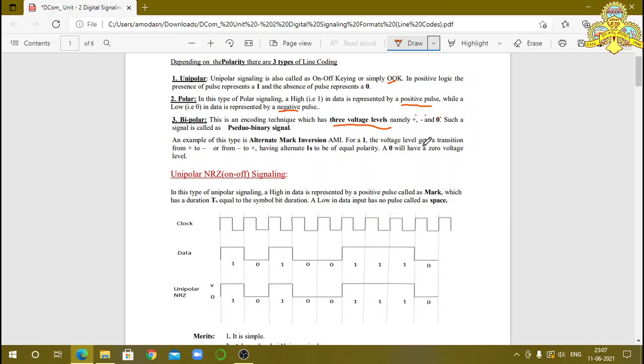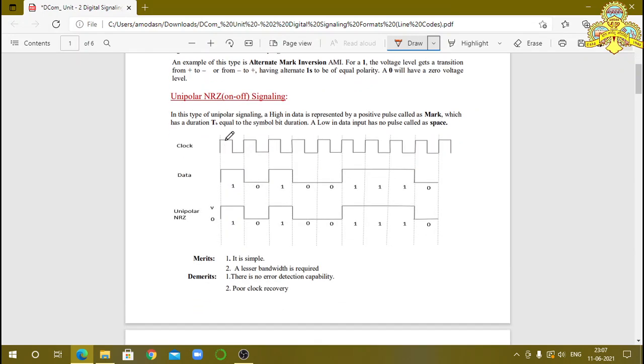0 will have a 0 voltage level, and 1 is indicated by positive to negative or from negative to positive. The bit 1 may be indicated by positive 1, positive to negative, or negative to positive. It has two levels; 0 is indicated by 0. So there are three different levels in the bipolar. Now we consider the waveform for different formats.